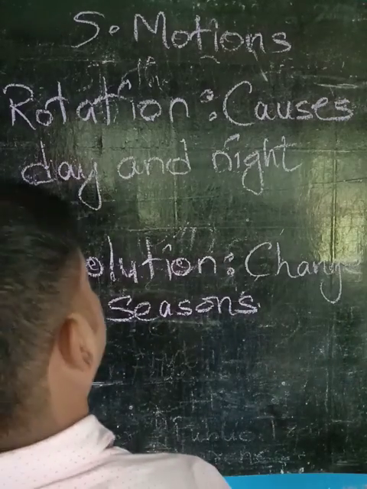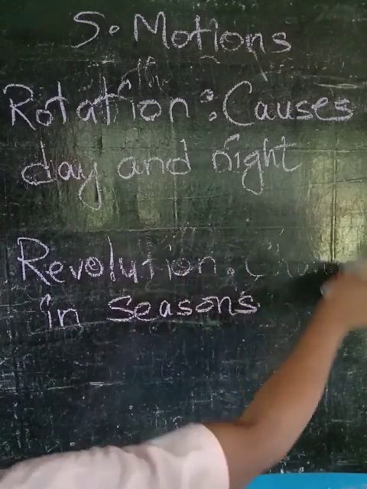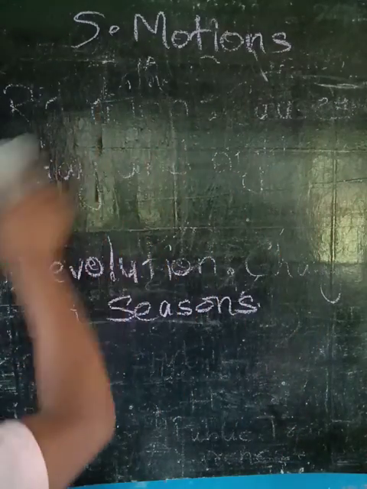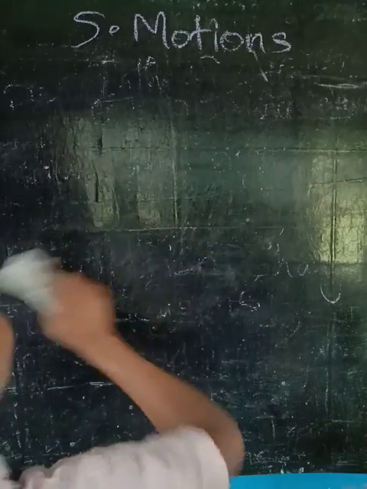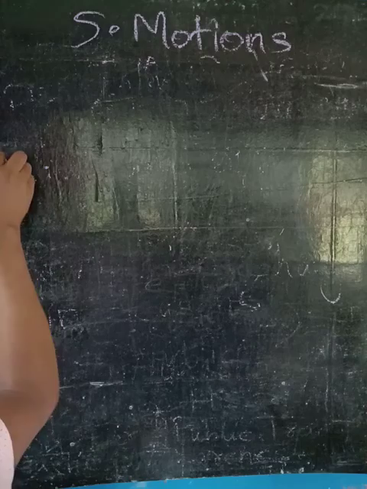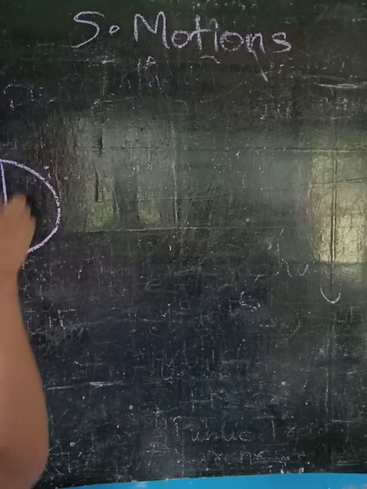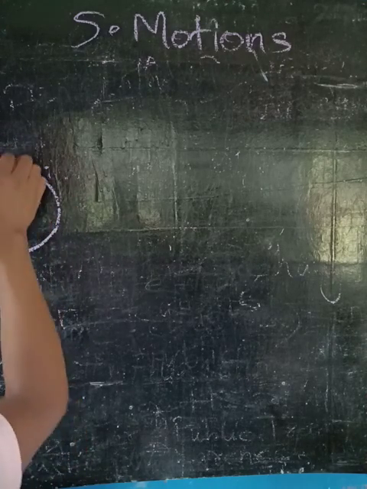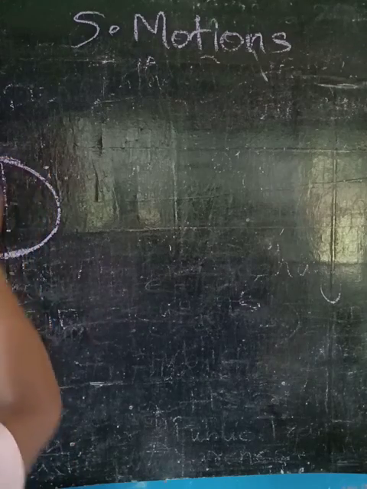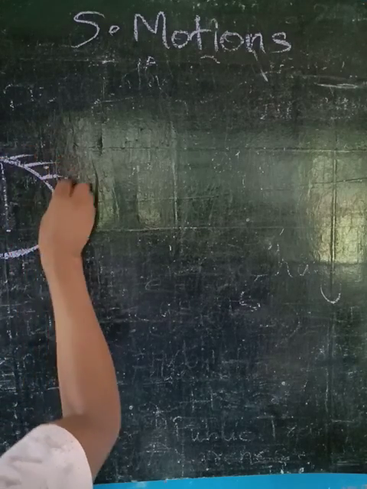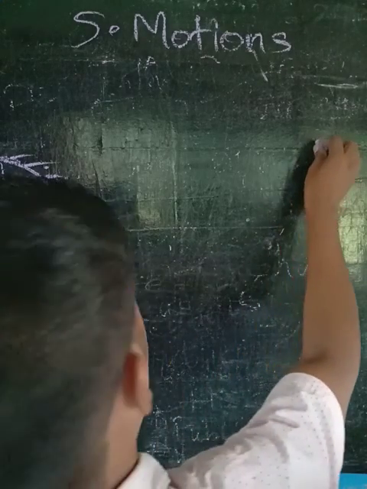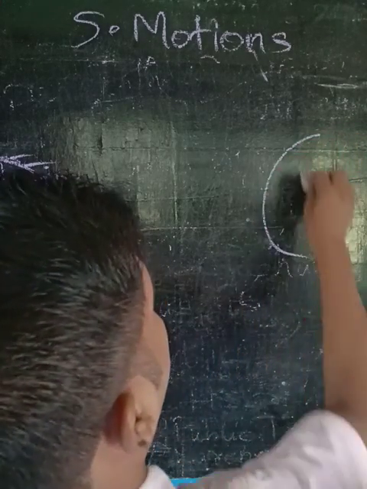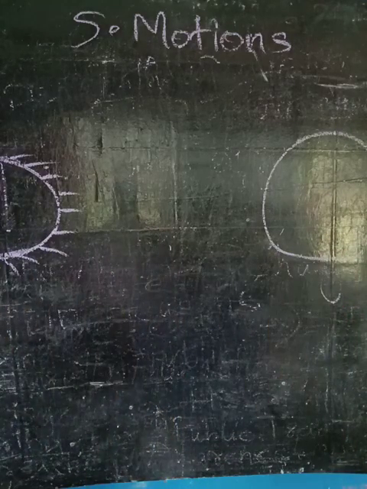Let me explain with the help of a diagram. See here. Take this as the sun, with the rays of the sun. Take this as the earth.